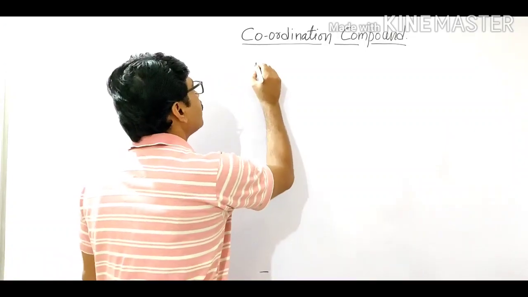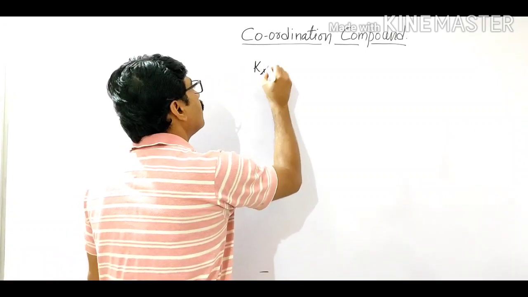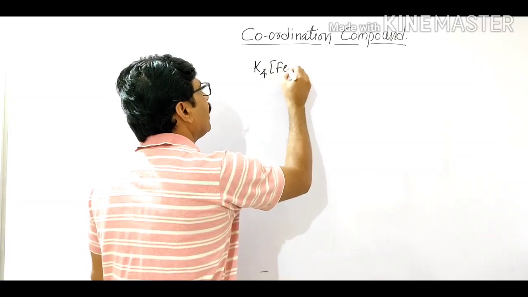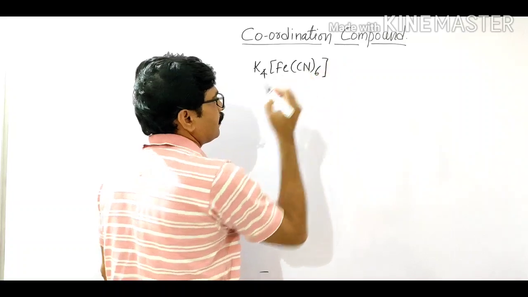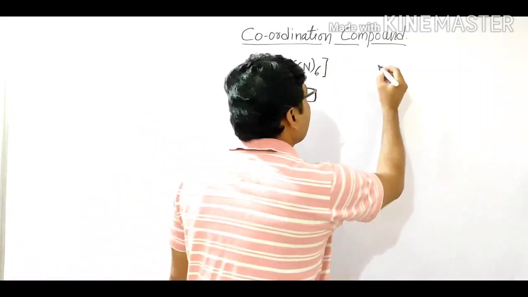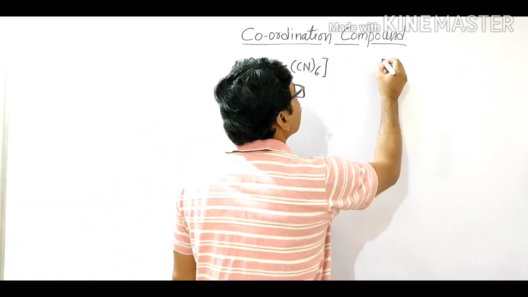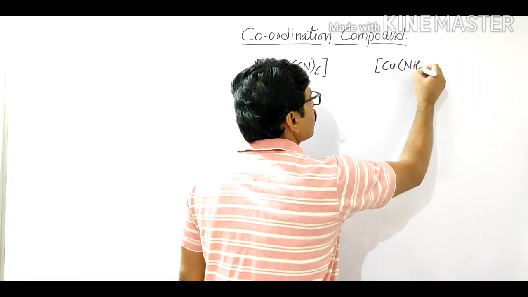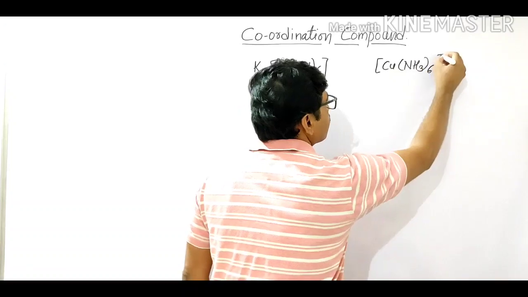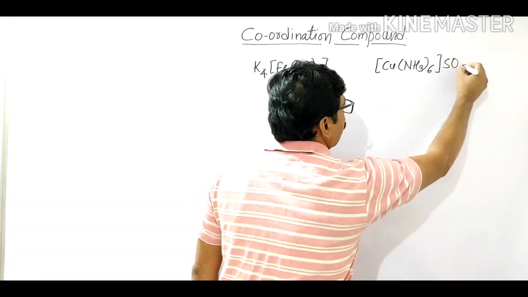To understand this concept, I am taking two examples of coordination compounds. First one is K4[Fe(CN)6], and the second one I am taking is [Cu(NH3)6]SO4.